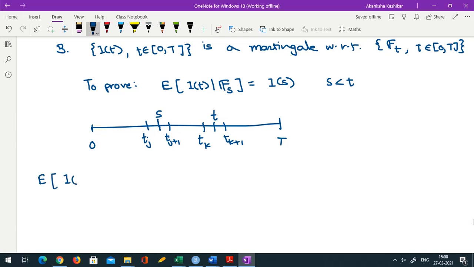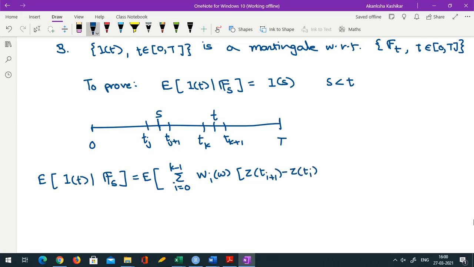So, the expectation of It given Fs. We will first substitute what It is, and then compute the expectation. The value of the integral from the formula that we saw just above is the sum over i going from 0 to k minus 1 of wi omega times (zi plus 1 minus zi).